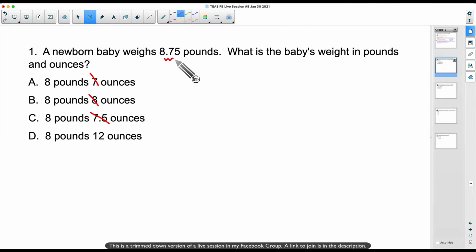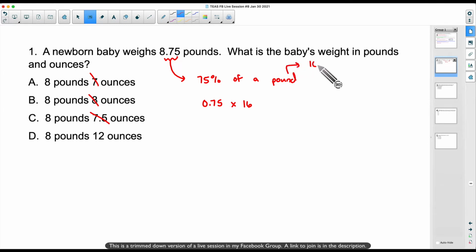This 0.75, you almost want to think about it as being 75% of a pound. Now, sure, you don't have to convert it to a percentage, but that's what 8.75 pounds means. Now, why am I emphasizing this? 75%, we can use a decimal, so 0.75 of a pound. But since I want my ounces piece, there are 16 ounces in a pound.